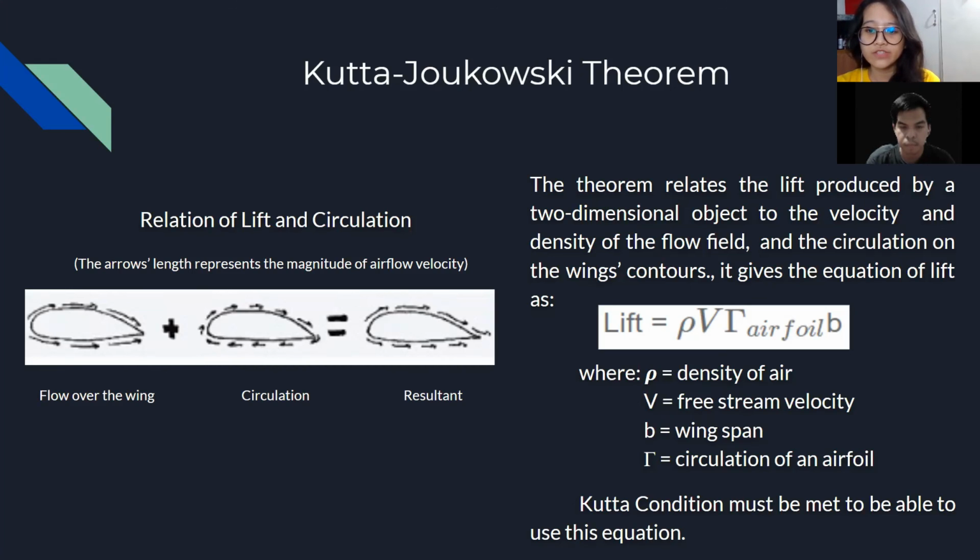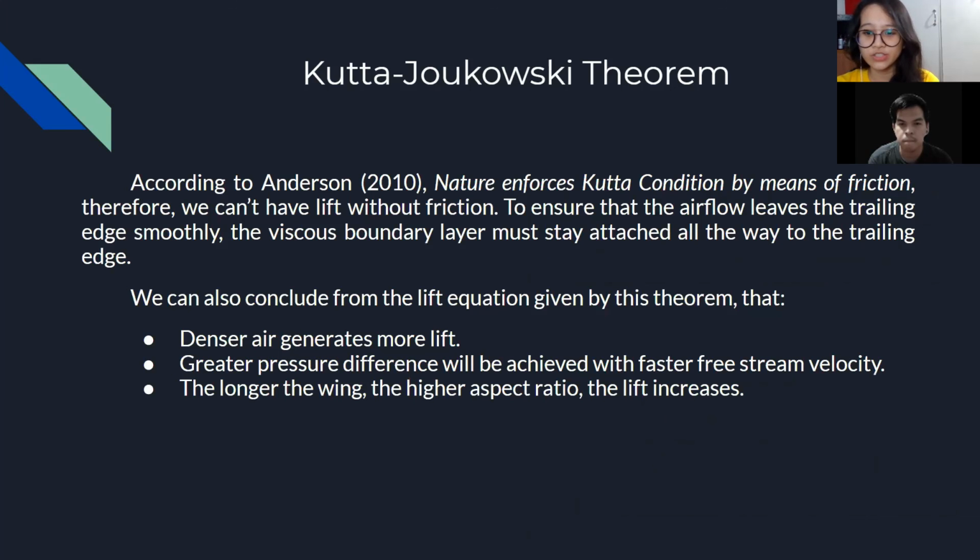The theorem gives us an equation of lift as the product of air density, free stream velocity, circulation of air, and the wingspan. The Kutta condition must be met to be able to use this equation. So in conclusion, according to Anderson, nature enforces the Kutta condition by means of friction. Therefore, in a way, we can't have lift without friction.